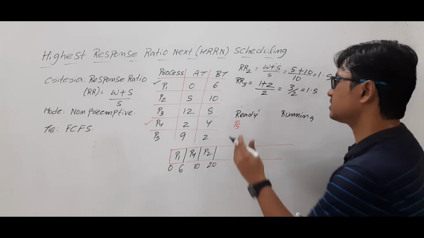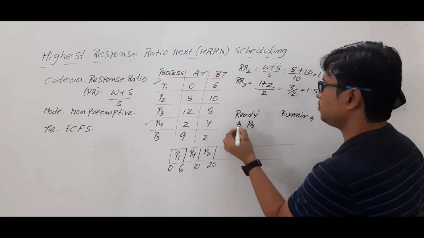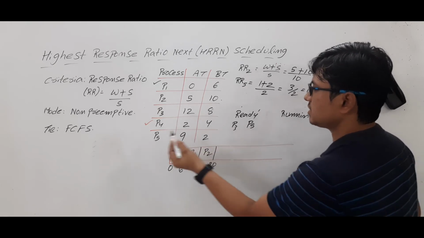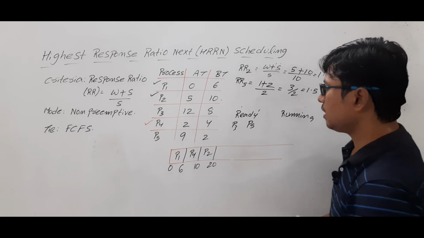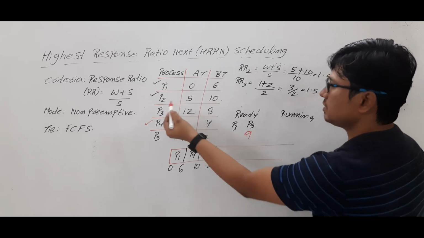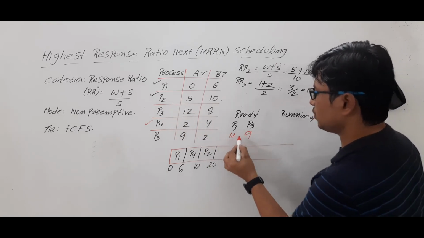By the time process P3 has arrived, P5 is already there. P3 has arrived and P2 is completed. Okay, now, when P5 arrived at 9 units, process P3 arrived at 12 units.